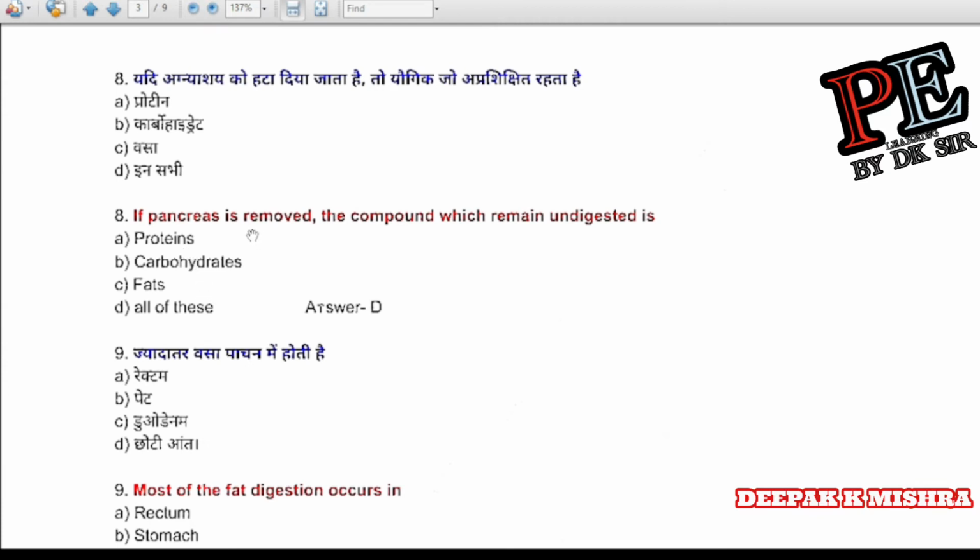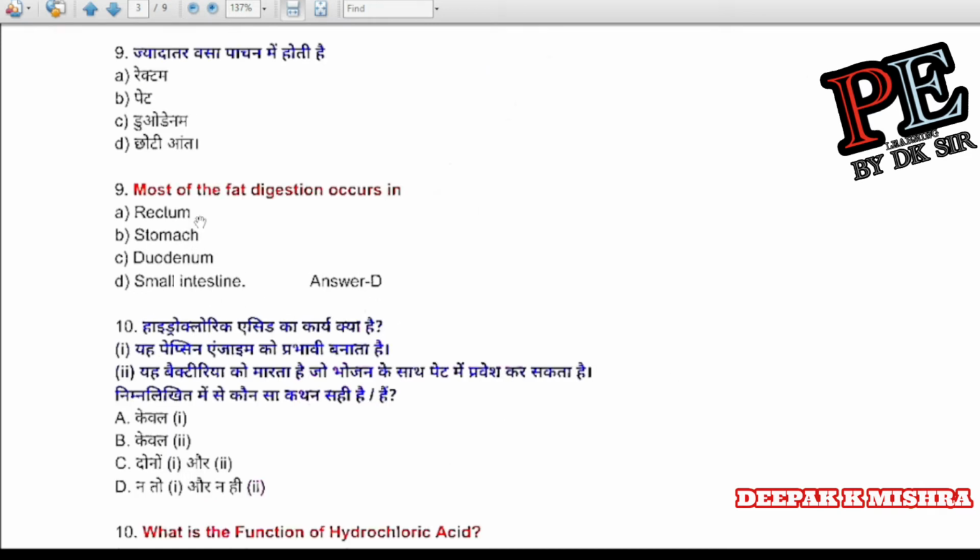Question number 8. If the pancreas is removed, the compound which remains undigested is proteins, carbohydrates, fats, all of these. Correct answer is D. All of these. Question number 9. Most of the digestion occurs in the rectum, stomach, duodenum, small intestine. Correct answer is D. Small intestine.